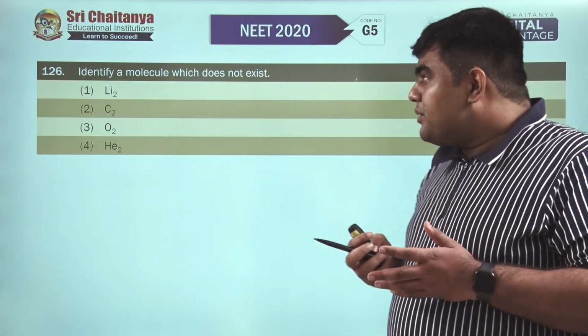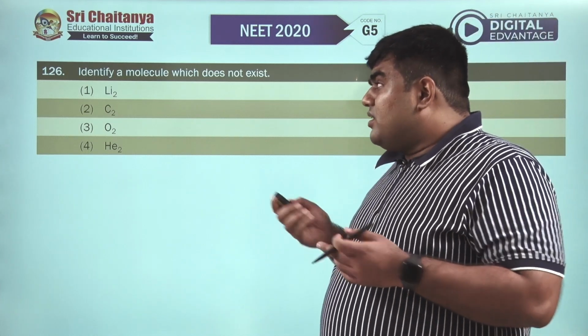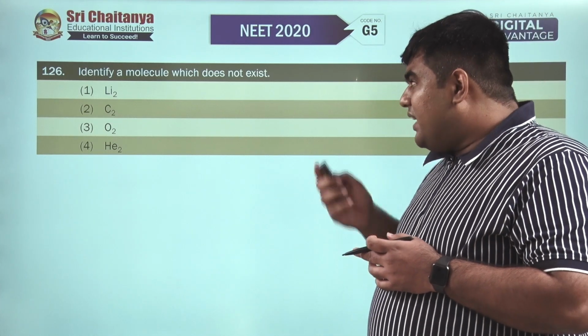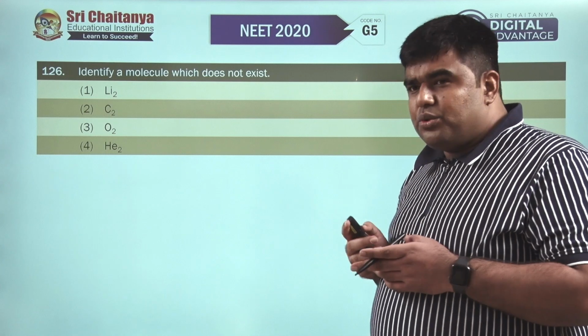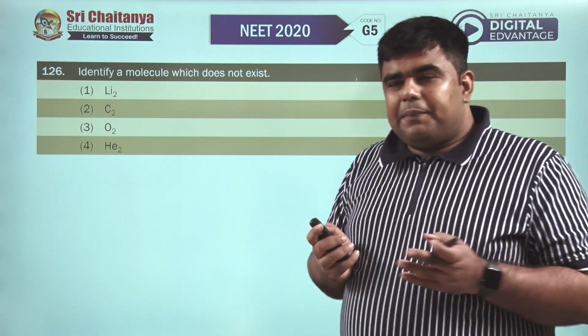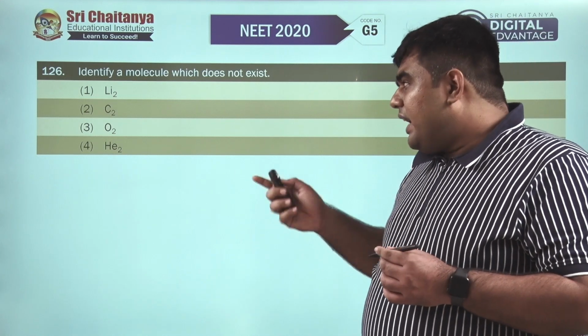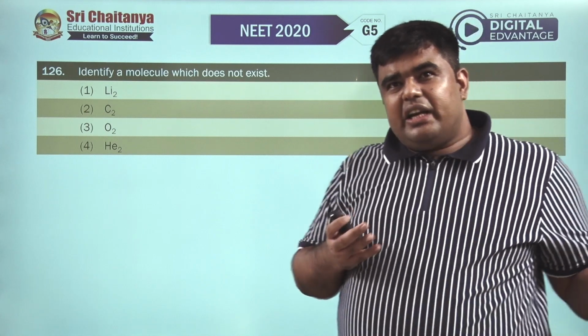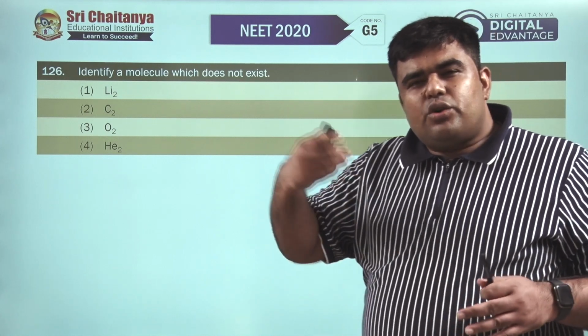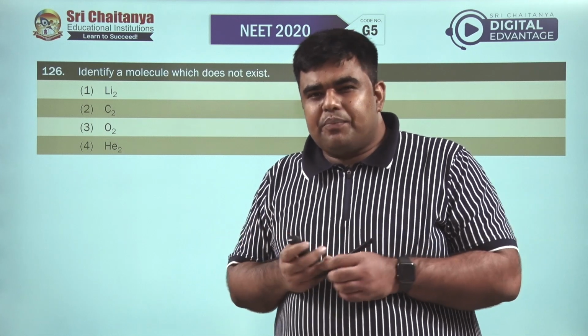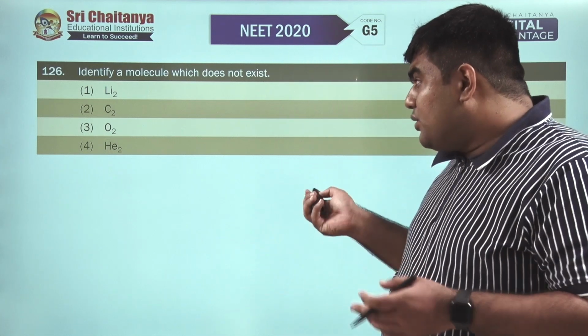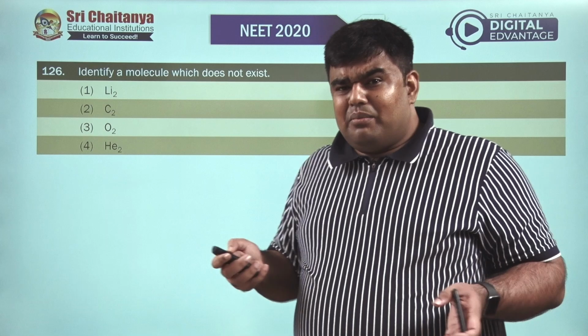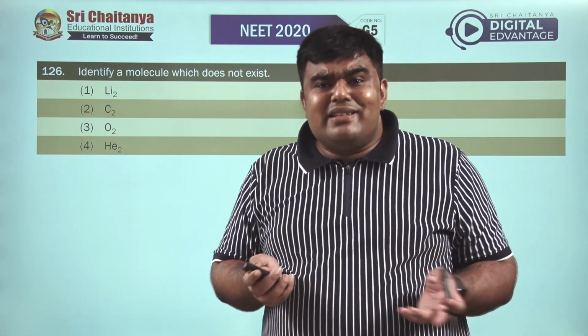Question number 126. Identify a molecule which does not exist. So we have Li2, C2, O2 and He2. If we go through MOT, in He2, the number of electrons in bonding molecular orbital and the number of electrons in anti-bonding molecular orbital are the same. That means it will yield zero bond order. That basically tells us that it will not exist.